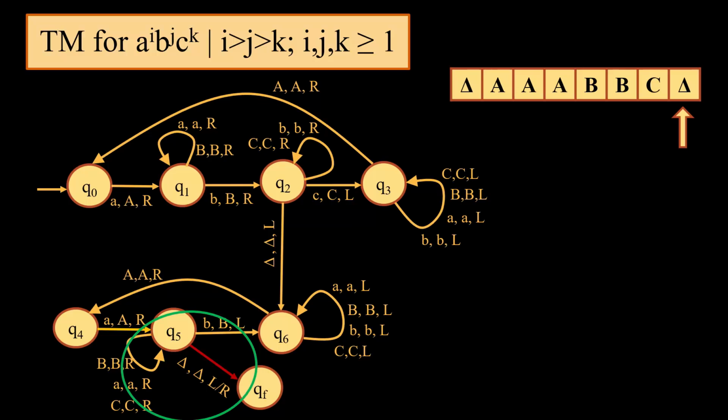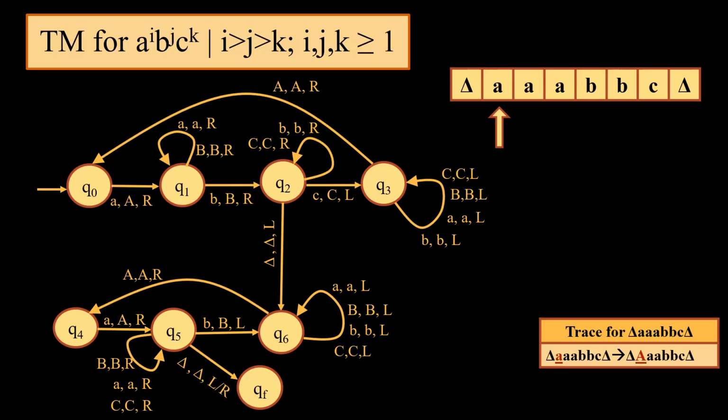Once we convert that small a into capital A, we may come across more small a, but we should not come across small c as well as small b. So this is the final layout of the machine. Now let us identify the trace for this machine.